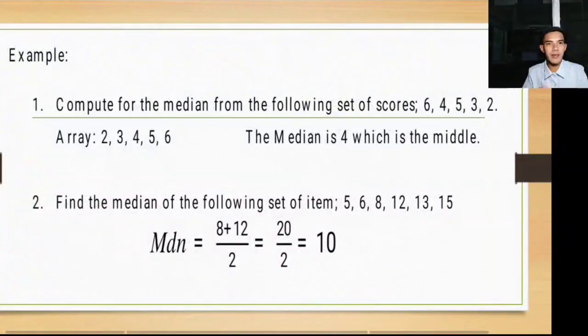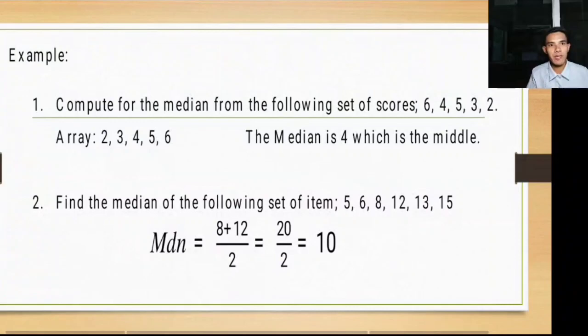Find the median of the following set of data: 5, 6, 8, 12, 13, 15. Okay. So, there you could see na this is an even set of data. Even. Bakit po even? Kasi 6. So, meaning to say there are 2 medians, pero hindi agad sila yung median. Kukunin mo sila, pag-aadin mo silang dalawa at i-divide mo sa 2.